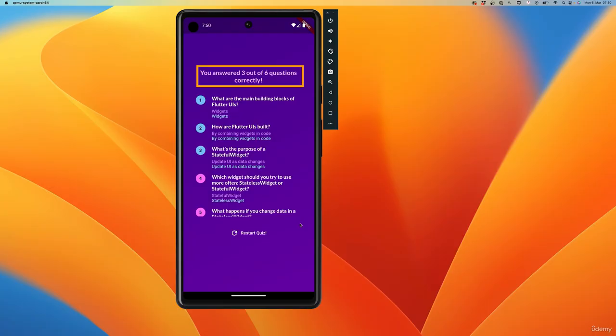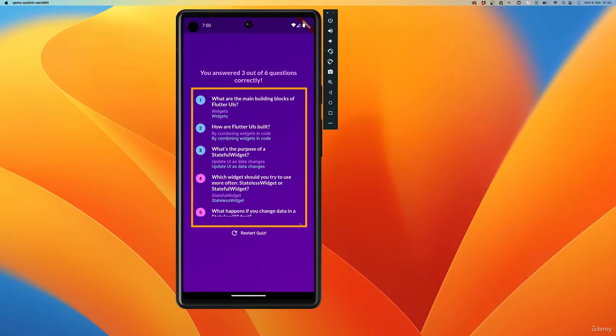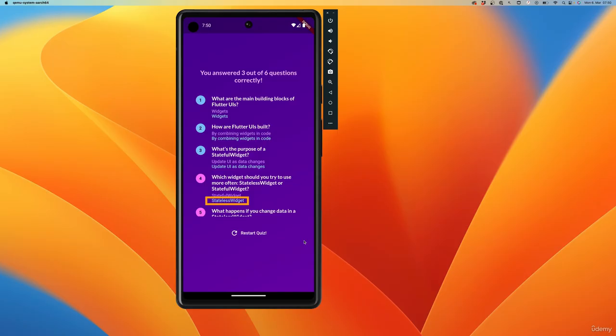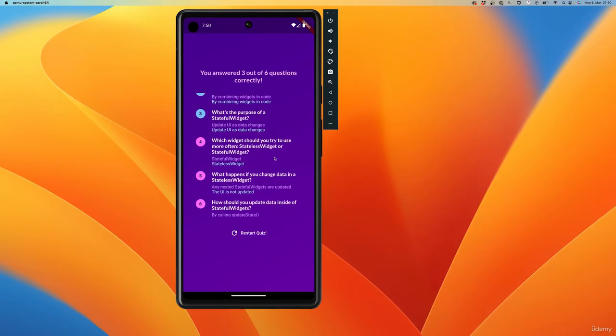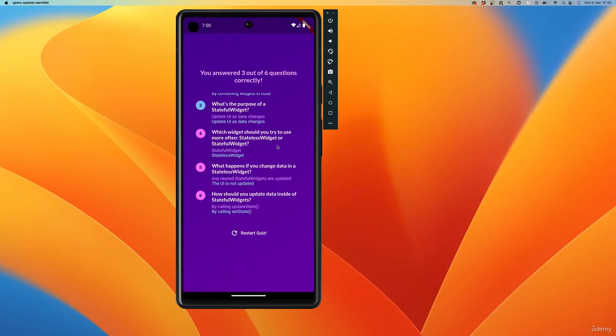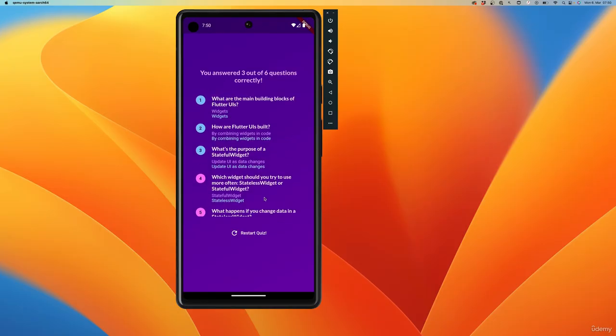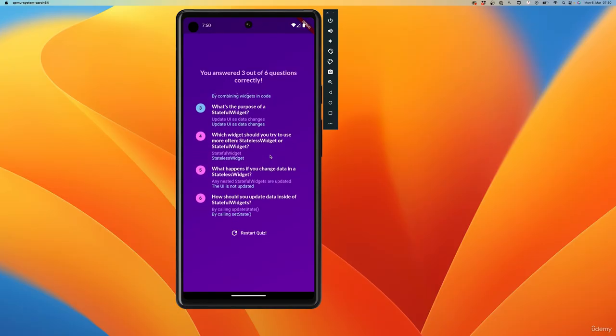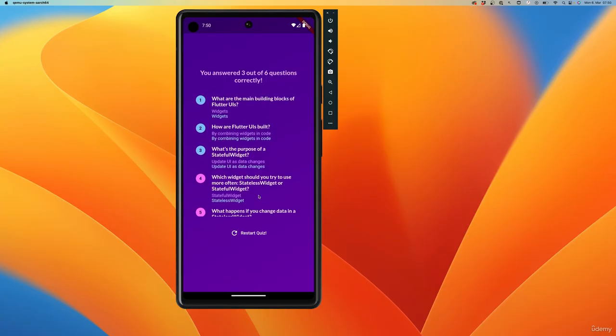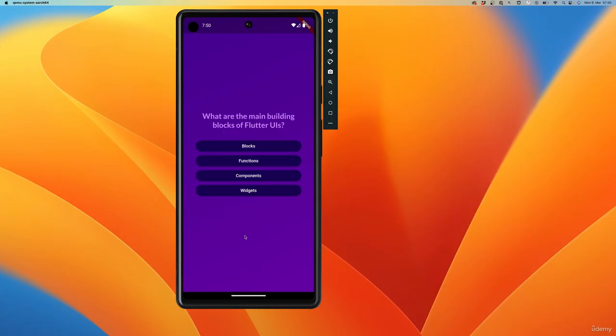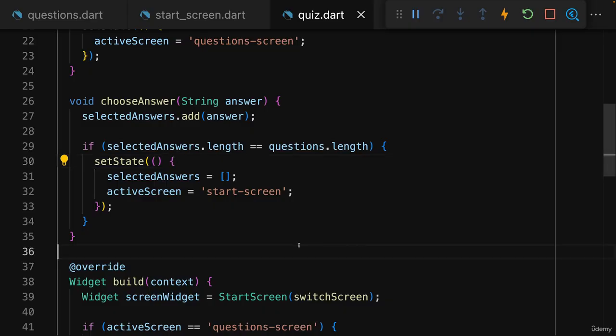The user should see how many questions have been answered correctly, and then they should simply see a list of all those questions with a clear indicator that shows whether a question has been answered correctly or not, and with the correct answer next to the answer that has been chosen by the user. This list of questions also should be scrollable, since it shouldn't occupy the entire screen, but instead it should be placed between this summary statistics title and a button that can be used to restart the quiz. So that's what we're going to work on now.